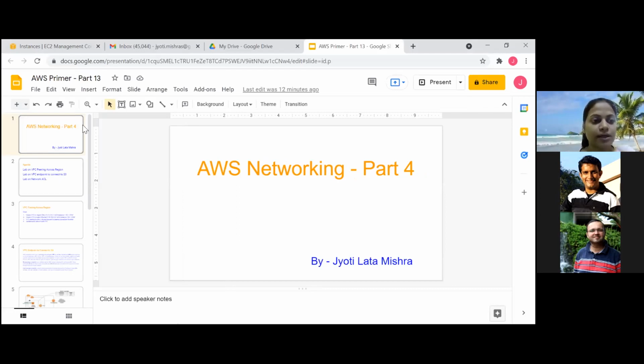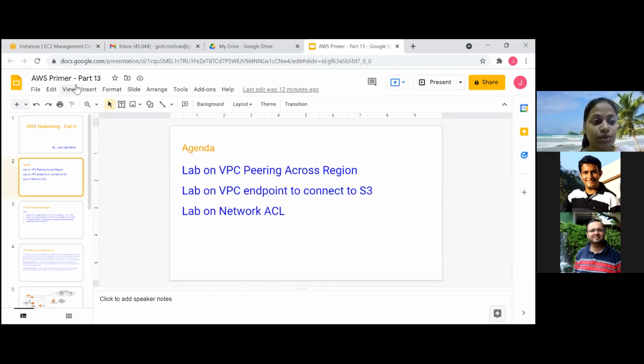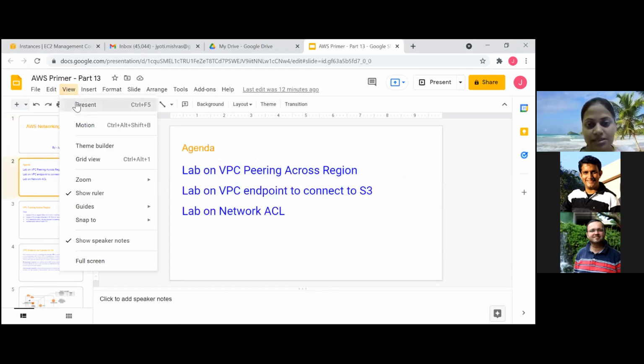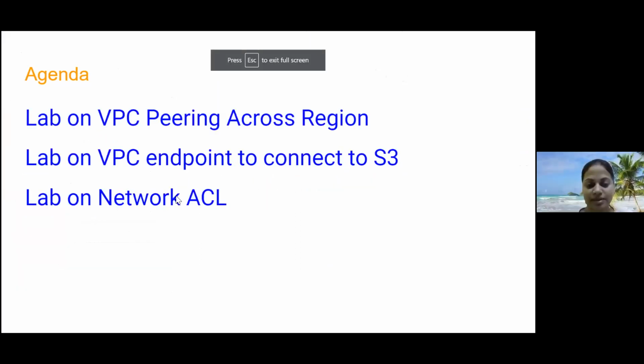So here is the agenda for today. I'm targeting to do 3 labs. Let's see how everything goes. The first lab is in continuation with our previous lab, wherein we did VPC pairing within a region. In the same region we created 2 VPCs and paired them. Today we'll create VPCs in 2 different regions in the same account, and we'll try to pair them up. Then the second lab is on VPC endpoint, which helps you connect to your other AWS services. Today we'll connect our instances in our VPC to S3.